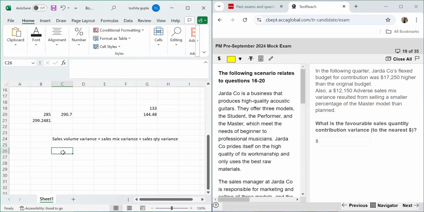So that means 17250 is equal to the adverse that you have, negative 12150, plus the favorable variance which you have as the sales quantity, which is the requirement also. So how are you going to calculate the quantity variance? This is in negative over here. So once it goes to the other side, it's going to get added. So 17250 taken to your left hand side becomes plus 12150. So the answer becomes 29,400 favorable.